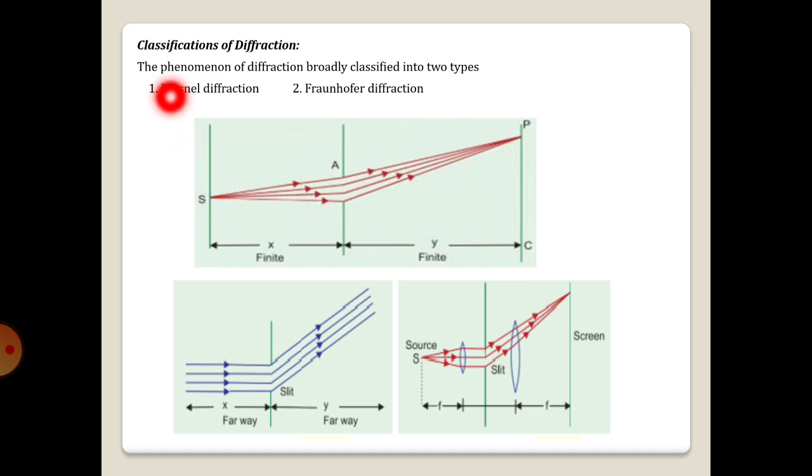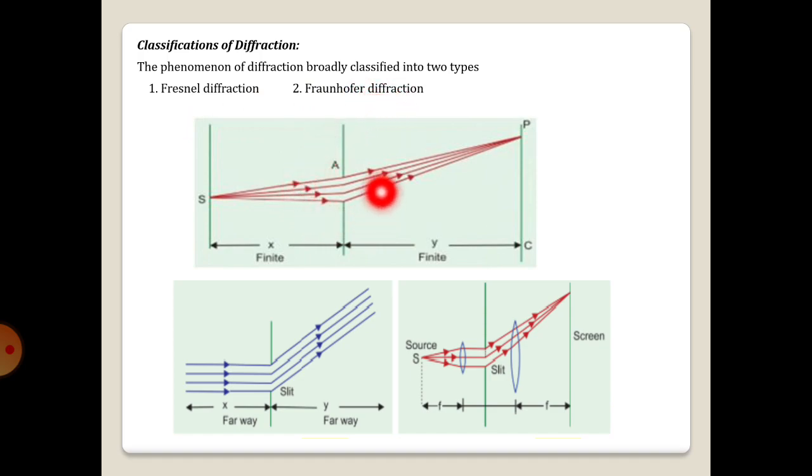Based on the distance of the source and screen from the slit, the shape of the wavefront and the width of the slit, the diffraction phenomenon is broadly divided into two general categories. They are Fresnel diffraction and Fraunhofer diffraction.